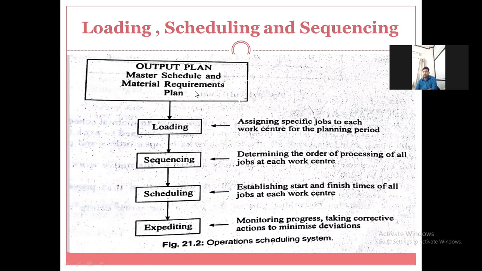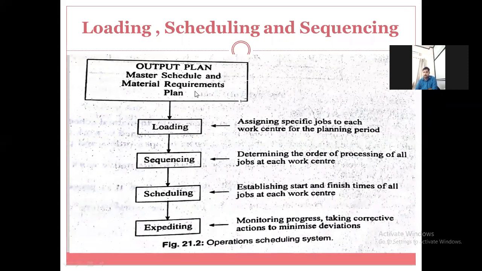Then next is scheduling. Scheduling is related to establishing start and finish times of all jobs at each work center.